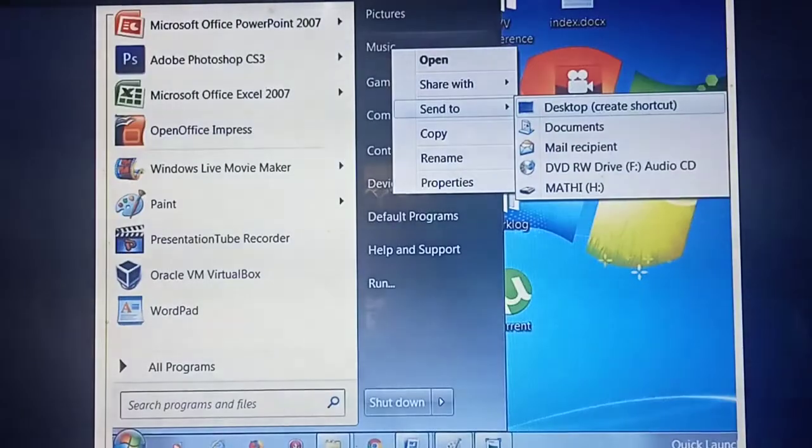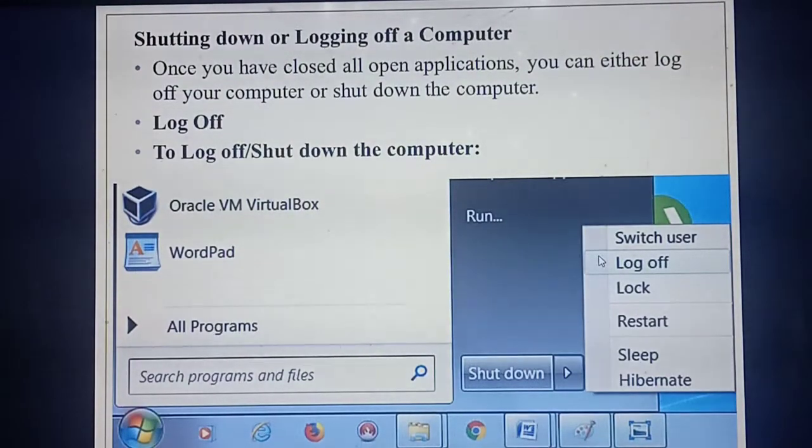For example, if you are going to create a shortcut for the music folder, what do you need to select, students? Send to, then Create shortcut. Once you give this option, you will get a shortcut of that file.